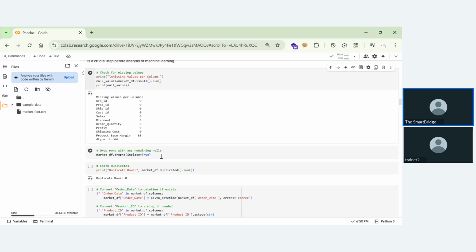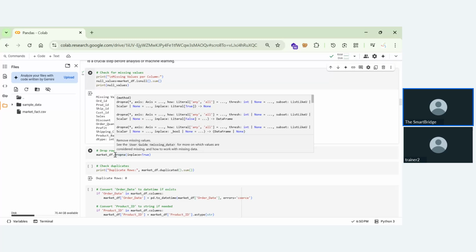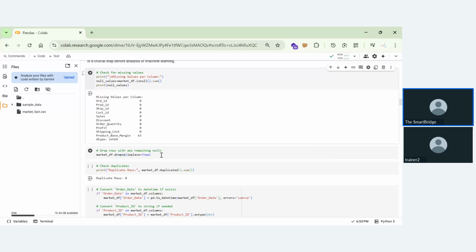Now we need to drop the null values. So we'll use market.df, this is a file name, dot drop na. This will drop the values that have nulls. If any row or column has null values, it will drop those at that particular row and column. When you run this function, the null values will be dropped. Now we are checking duplicate values.